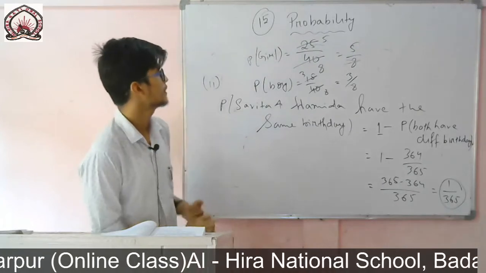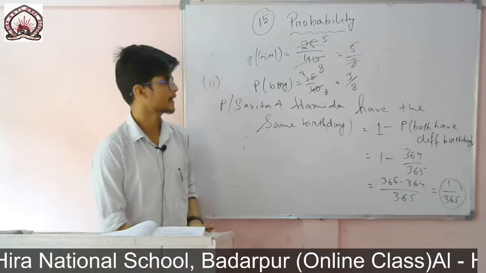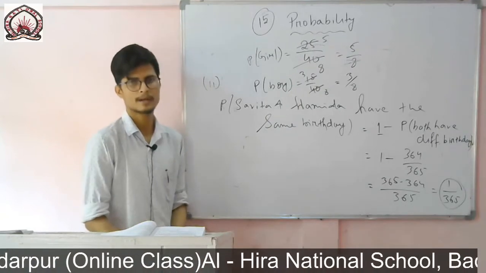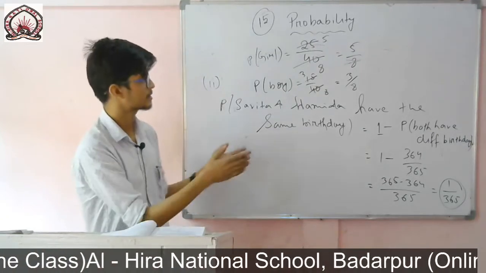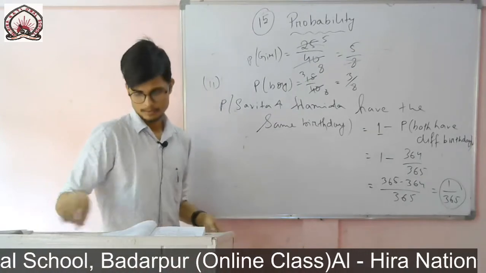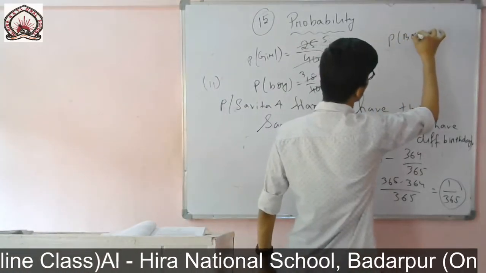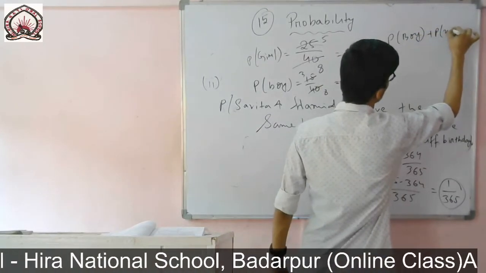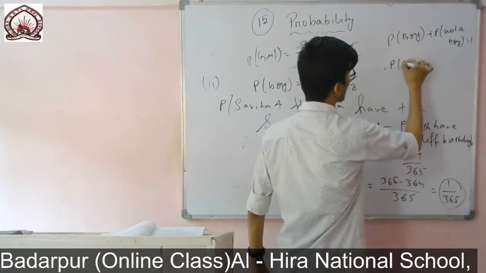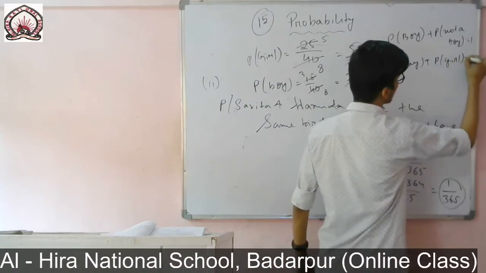Or directly you can find the probability of girl and probability of boy easily. Probability of boy plus probability of not a boy equals 1. Not a boy means it will be about a girl. So probability of boy you can find directly; it is given in the line. So probability of boy plus probability of not a boy, that means a girl, equals 1.